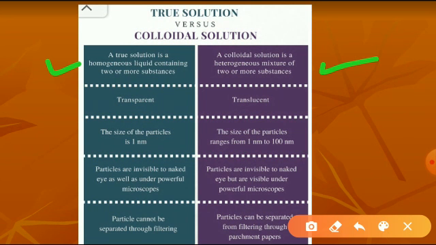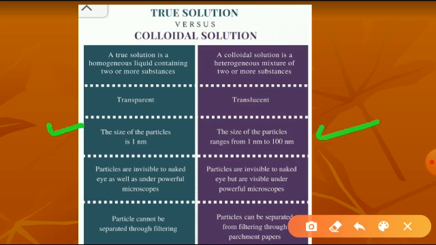True solutions are homogeneous. True solutions are transparent. Colloidal solutions appear translucent. They seem like transparent, but they are not transparent actually. So they are translucent. The size of the particle is less than 1 nanometer in true solutions.